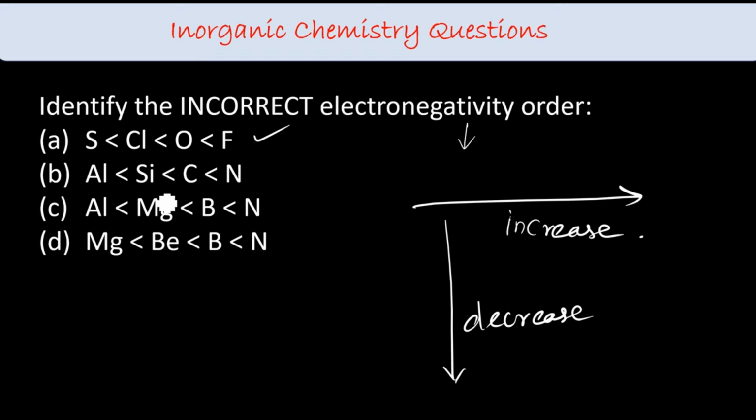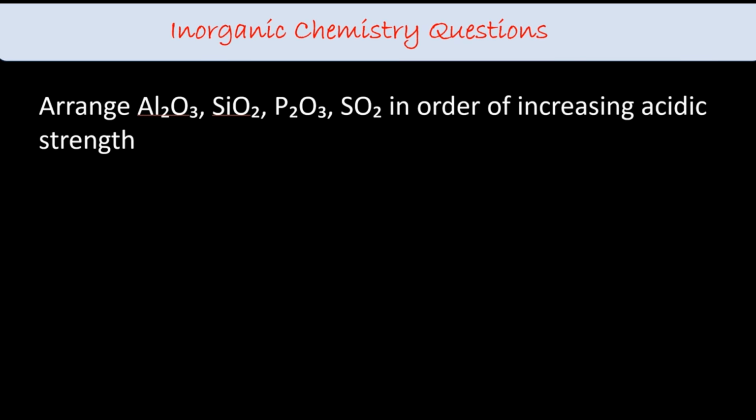Second one: aluminium, silicon, carbon and nitrogen. That is also true. Magnesium comes first, then aluminium, then boron and nitrogen. So aluminium is not less than magnesium. So this is an incorrect order. What about magnesium 12, beryllium 4, boron 5 and nitrogen 7? That is right. So option C is the right answer, the wrong order.